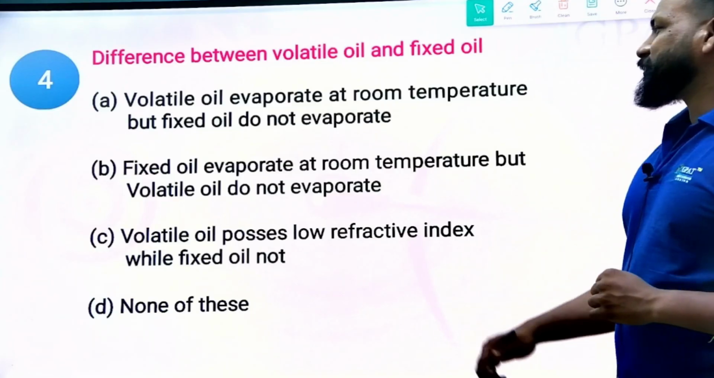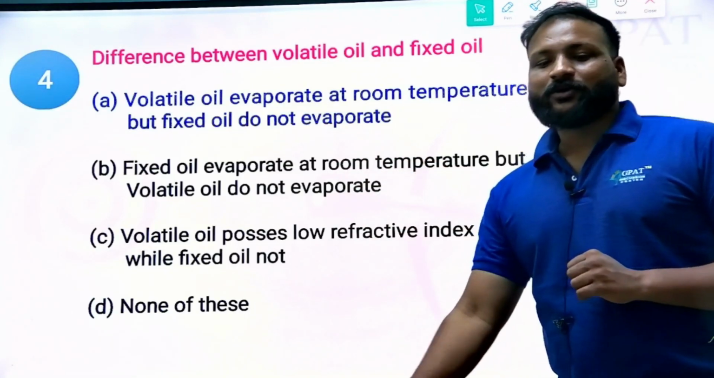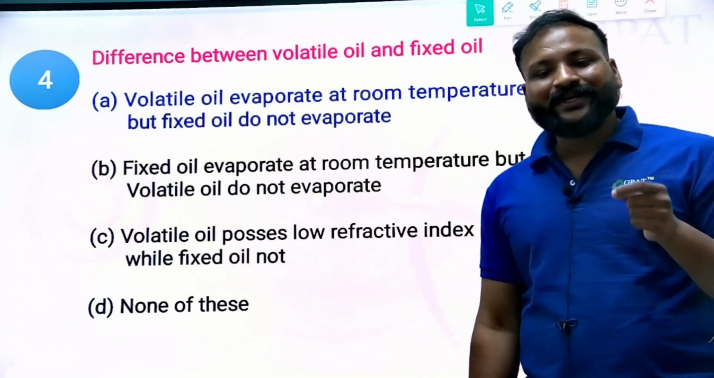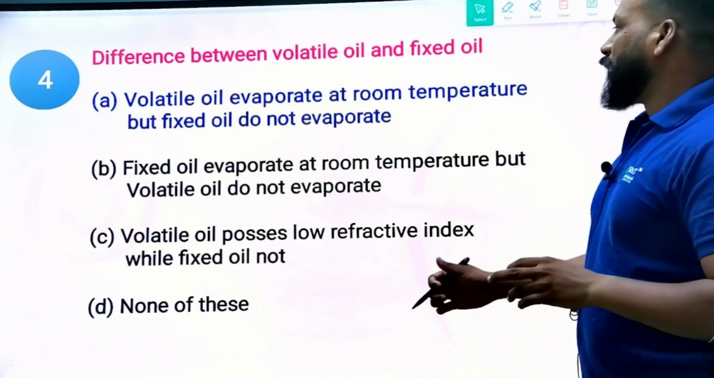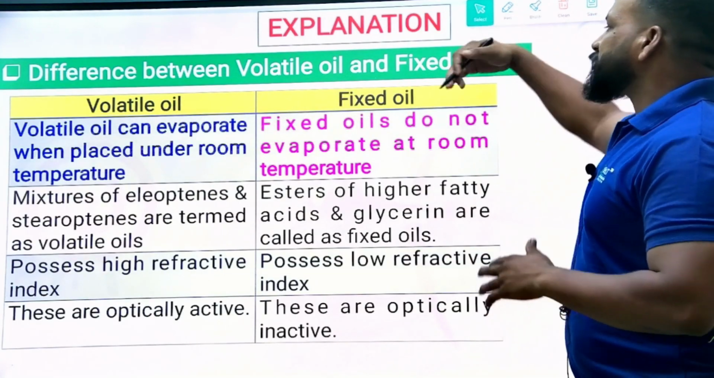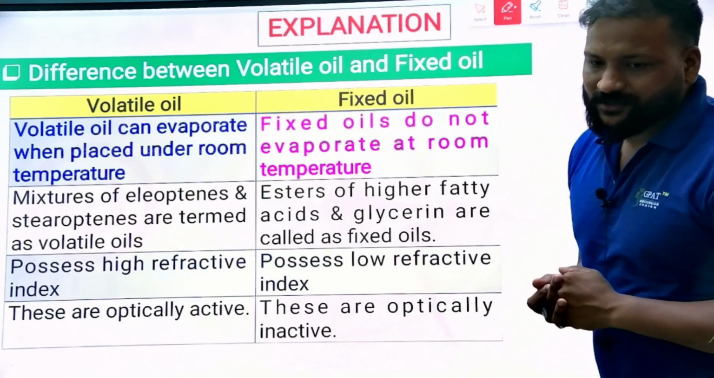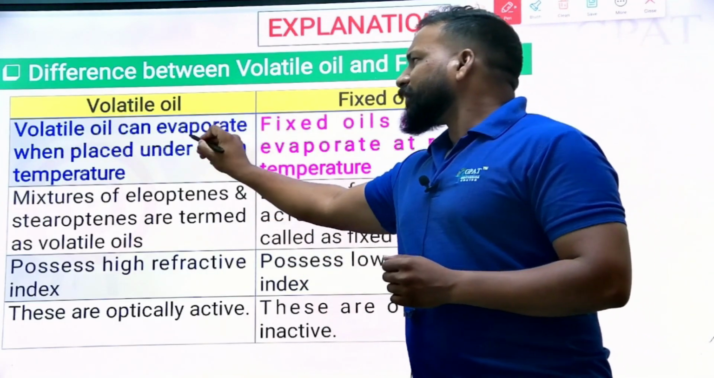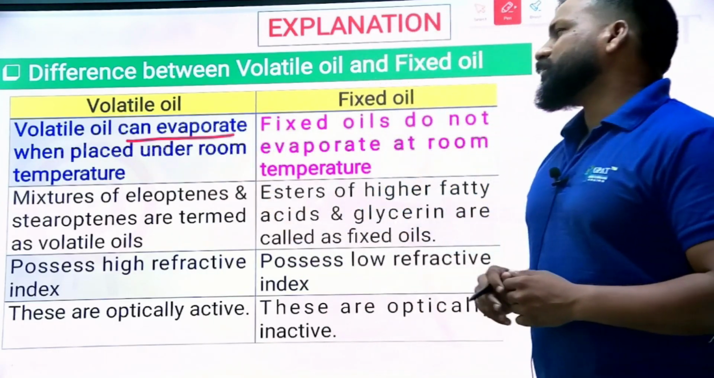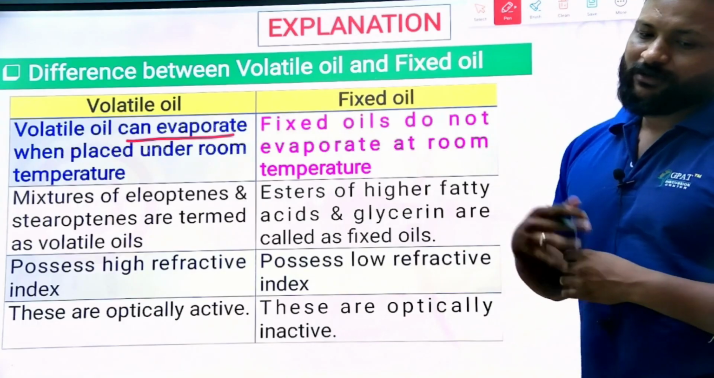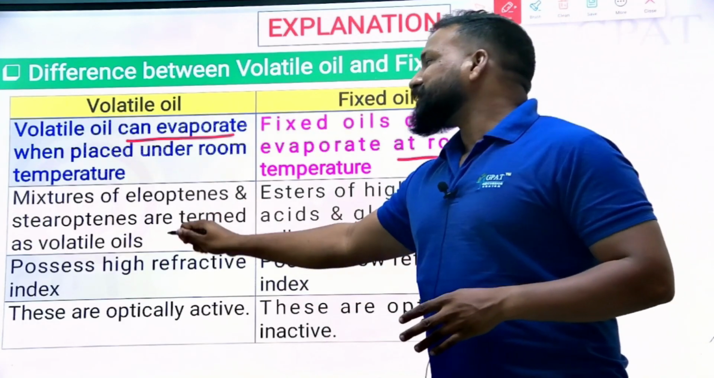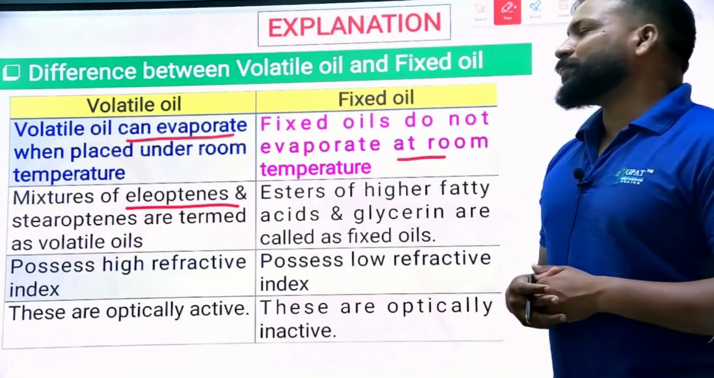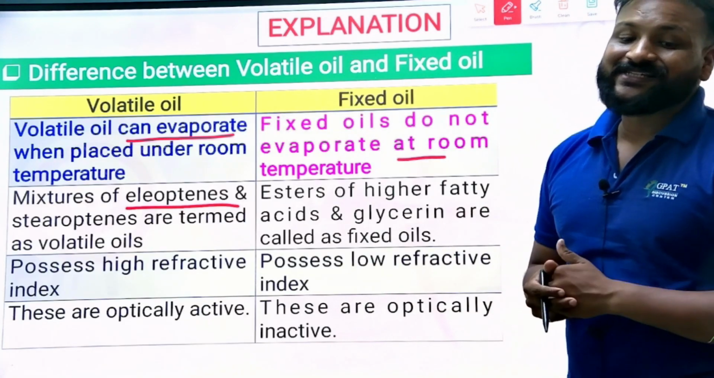Undoubtedly, the right answer is option A, because volatile oils evaporate at room temperature. That's one statement they have clearly mentioned. You can see here the differences between the volatile oil and fixed oil. Volatile oils can be evaporated at room temperature. When placed at room temperature, they evaporate. Fixed oils do not evaporate. These are mixtures of eleoptenes and stearoptenes.